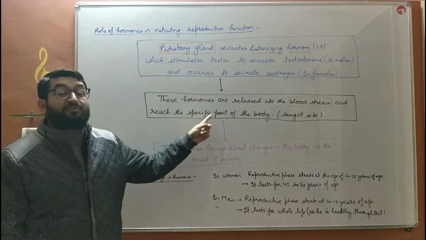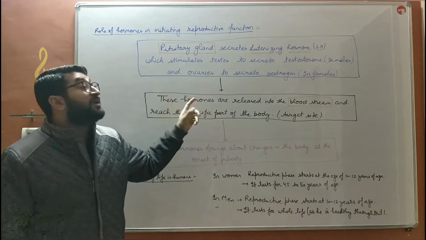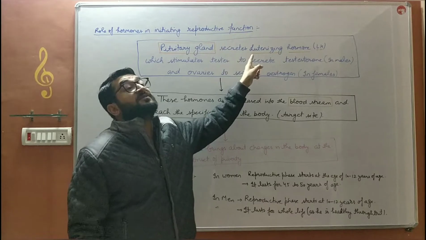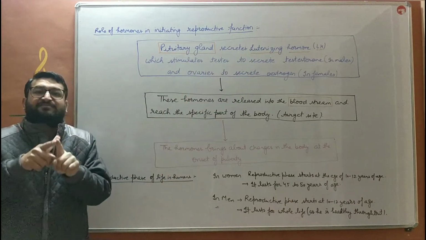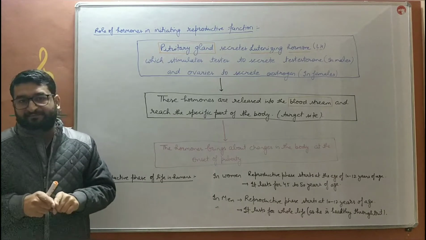Which hormones? Sex hormones. These are released by which hormone? Luteinizing hormone, and luteinizing hormone is released by pituitary gland. So that's how the glands are interconnected, by pituitary gland.